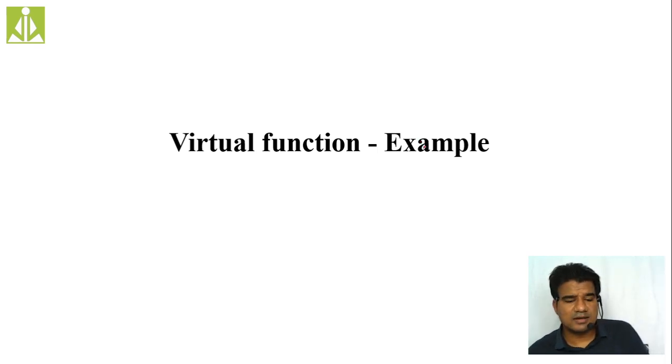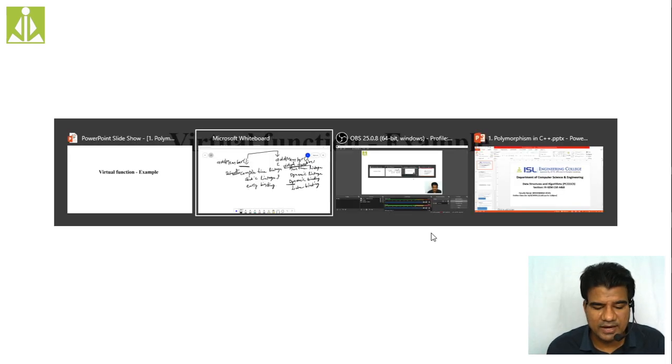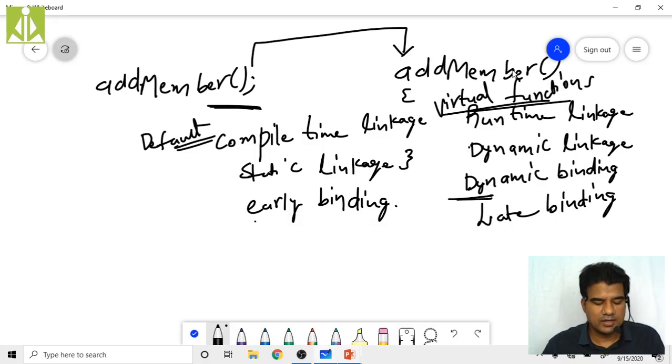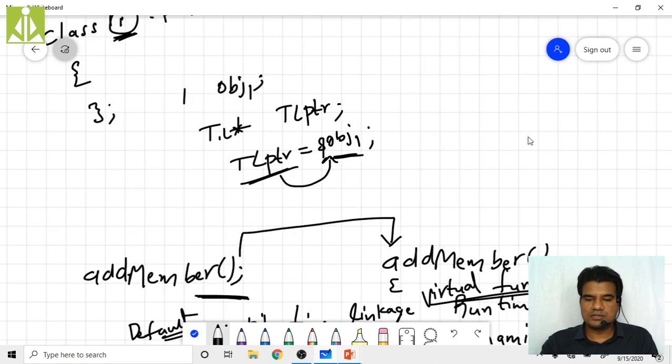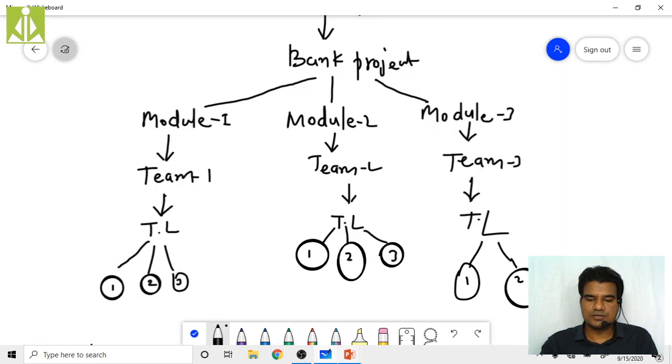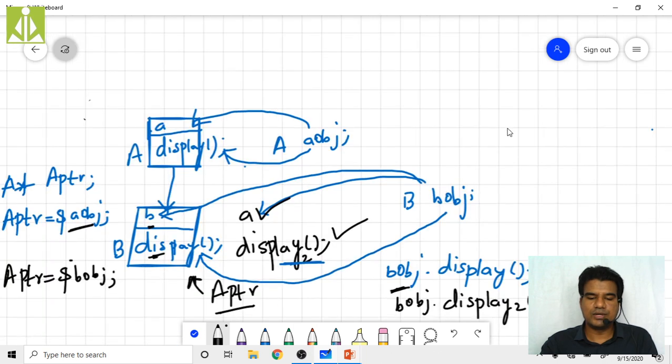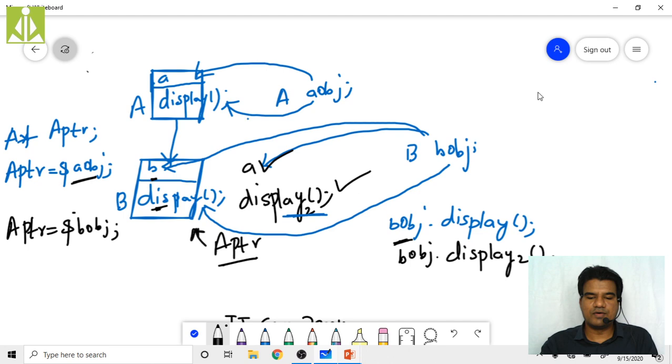The same classes that I explained on that day, I am going to make use of, and simply I will add the virtual keyword to my member function inside the base class. So I will go to that example here to give the idea of what we are trying to do in coding.